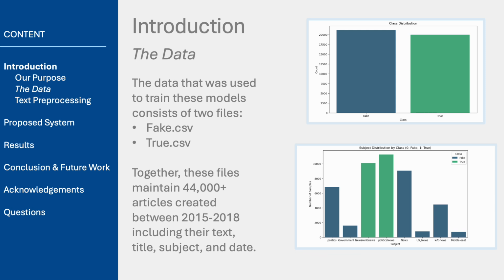These steps were crucial in transforming the raw data into a format suitable for training machine learning models. By carefully analyzing and preparing the data, we laid a strong foundation for building models capable of distinguishing fake news from true news with precision. This dataset not only reflects the challenges of misinformation during that volatile time, but also provides a window into the language, topics, and trends of that period.